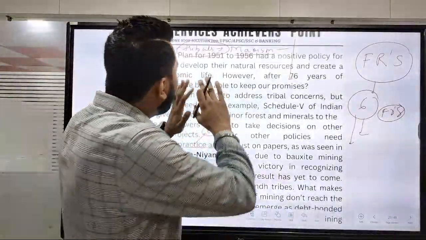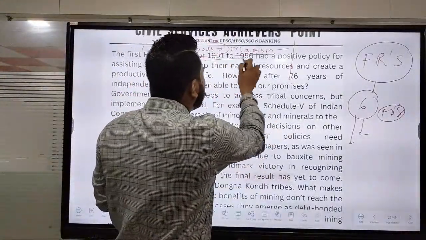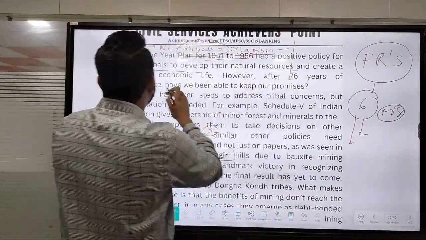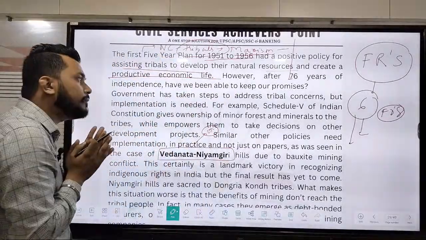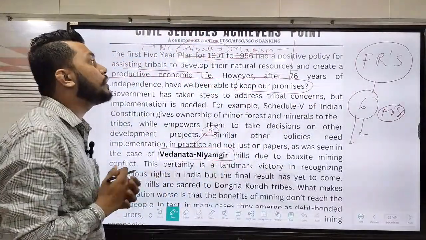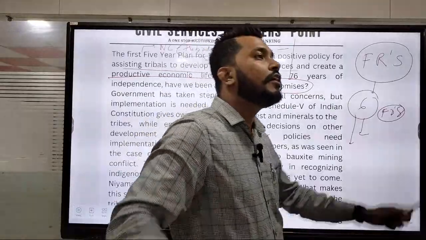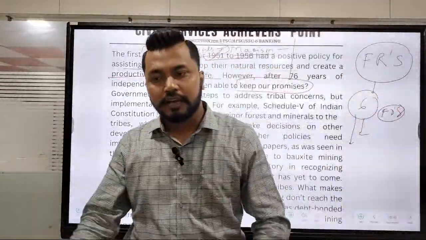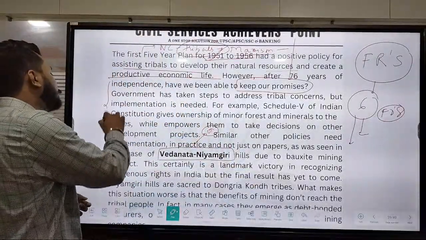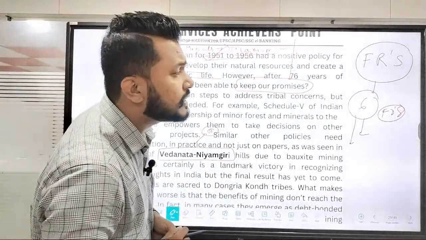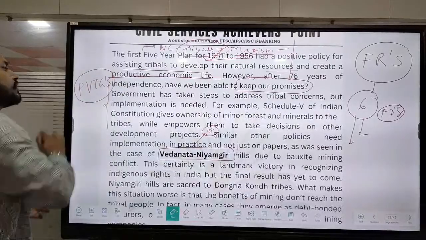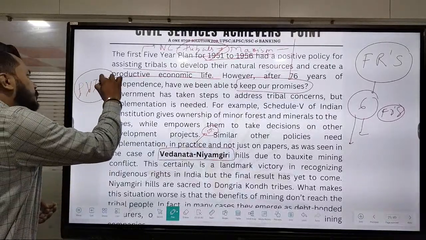Okay, so in this respective frame, start with the 51-56, where a positive policy of assisting tribals to develop their natural resources and create productive economic life was emancipated. But yes, we cannot achieve to keep the promises that we took place in 1951-56 first 5-year plan. আমি নোৱাৰিলো ৰাখিব। আৰু এই নোৱাৰা কাৰণে আমাৰ প্ৰবলেমটো হৈ গ'ল about the problems that what the tribals face today in our countries, and many have been declared today as the PVTGs. That is the particular vulnerable tribal groups.